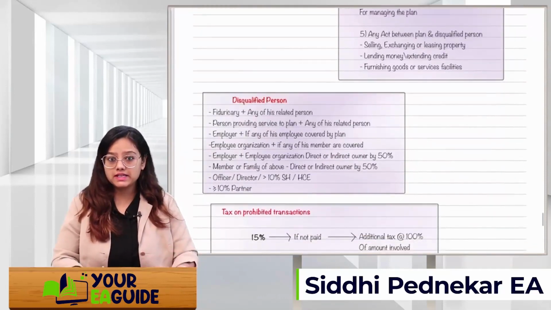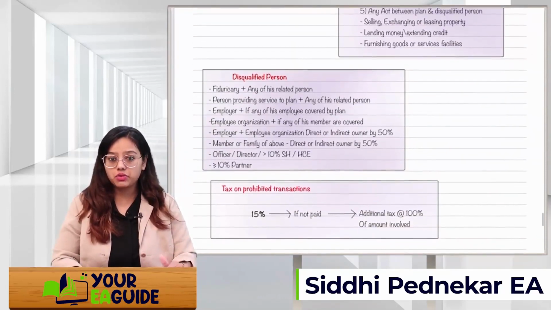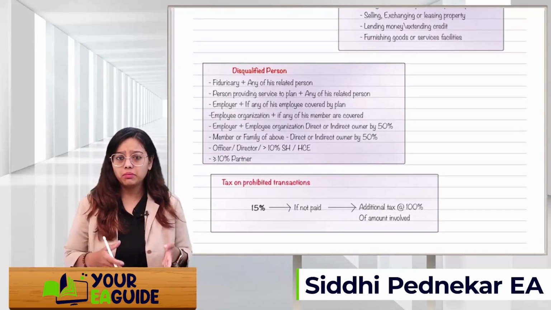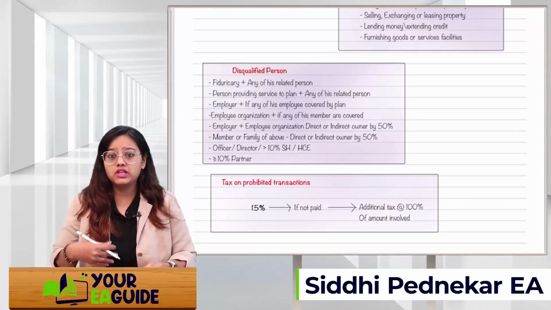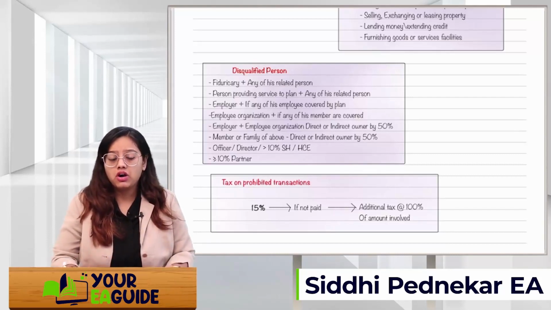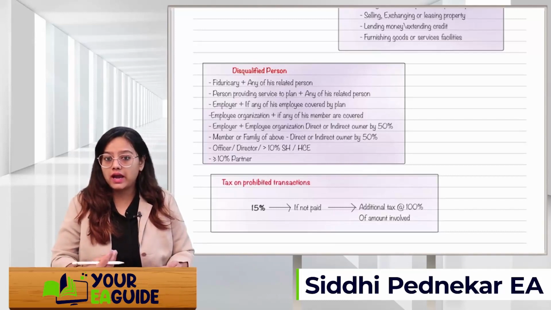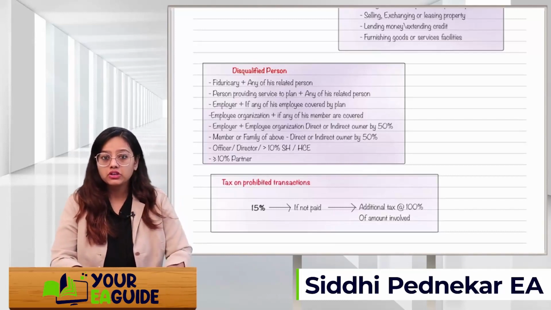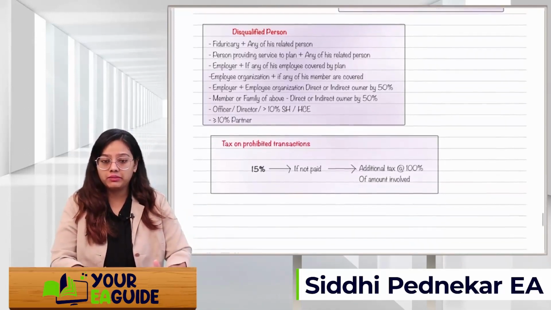Who will be considered as a disqualified person? Here is the list provided, just go through it. It's nothing but a person other than the beneficiary who is having a direct or indirect relationship, or more than 50% holding, more than 10% partner, officer, director who is having more than 10% shareholding, or highly compensated employee. HCE means highly compensated employee. So these persons are disqualified persons.